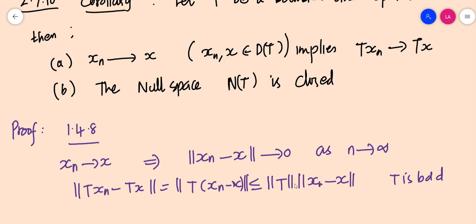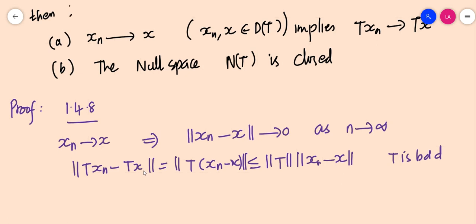T is bounded means norm T is actually a finite number. Okay, so which means that norm of Txn minus Tx tends to 0 because this part tends to 0. Or if you want to substitute norm of xn minus x as an epsilon, so norm of Txn minus Tx should be less than or equal to norm T into epsilon. This norm T is actually a finite number because T is bounded. So since norm of xn minus x tends to 0, by this part we can clearly understand that norm of Txn minus Tx tends to 0, which means that T of xn converges to T of x.